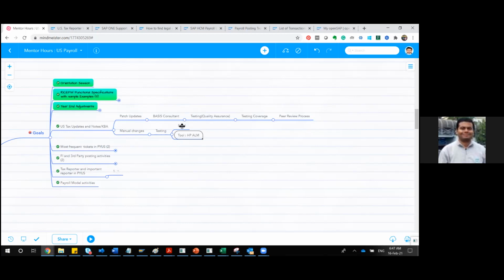This is generally the kind of approach we follow. Either it can be manual testing using your Excel spreadsheet, which is a very simple one. The second one is a tool like HPALM, or there are any other tools also like Jira, Atlassian, many tools are there outside. But HPALM is the premium one. Mostly people use it. So any question on this, how to test? Because this is the most important activity you'll be doing at year end.